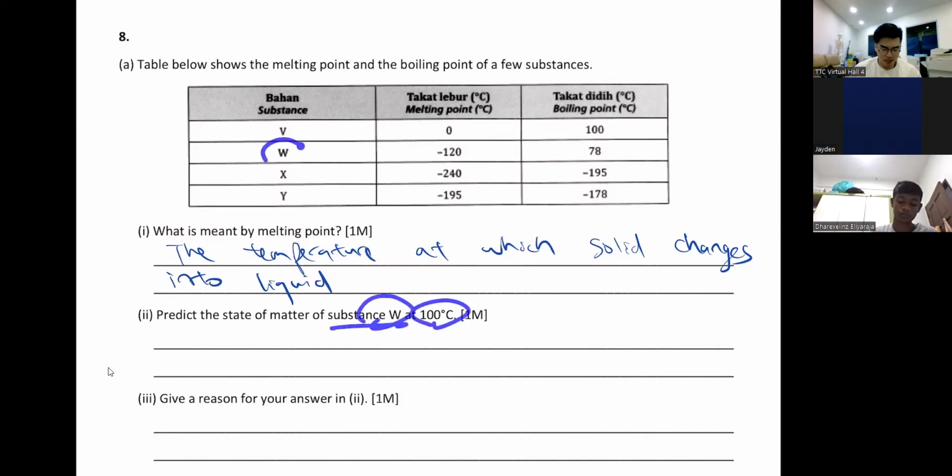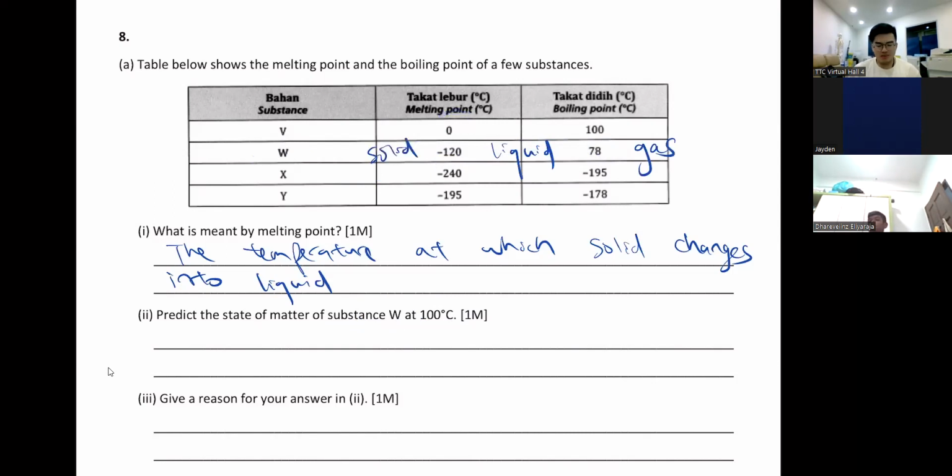Okay, so W is here. So at negative 120, they turn into gas. Imagine this is gas. In between 120 and 78, they are liquid. Okay, and then above 78, they are gas. Sorry, this should be solid. Mistake here. It's just like water, like guys.